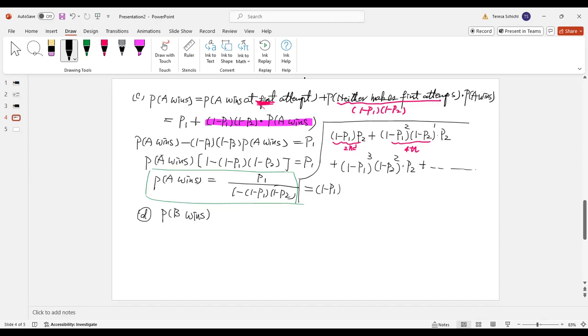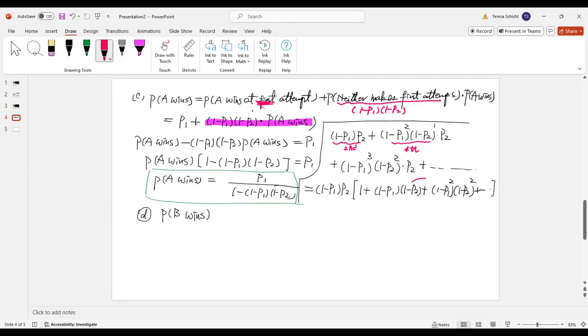Let's factor out 1 minus P1, P2. So the first term will be 1 plus, so I have (1 minus P1)(1 minus P2), then plus (1 minus P1) squared (1 minus P2) squared, and so on.